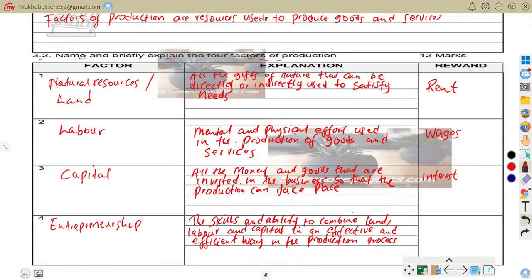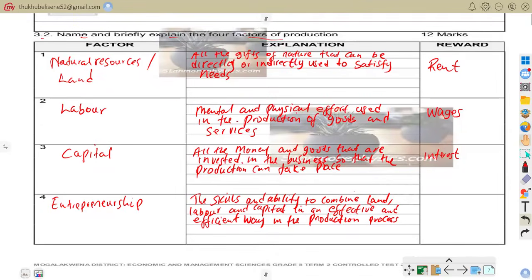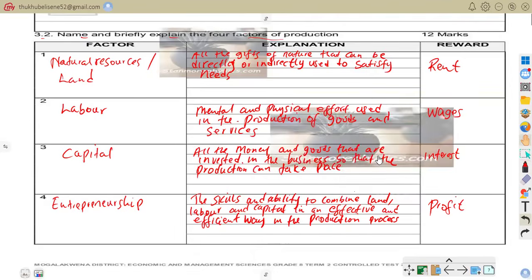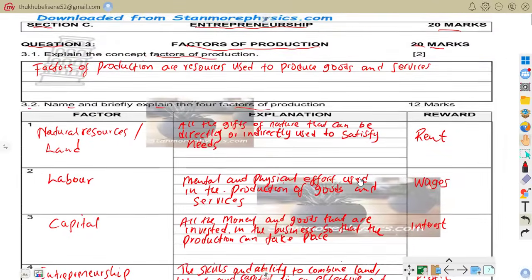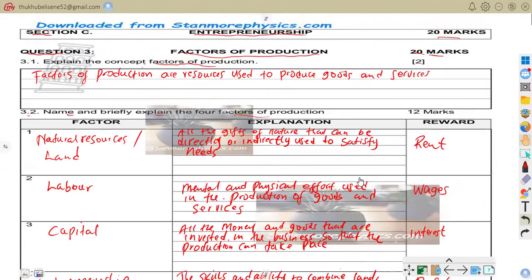So now we want the reward for the entrepreneur. The reward for the entrepreneur is profit. Entrepreneurs start or establish businesses in return for what? To get a profit. So entrepreneurship is the ability to combine all factors of production successfully, and you'll be rewarded with profit. Because you know very well a business owner starts and manages a coffee shop for him or her to get a profit. So that is that. Let us move on.